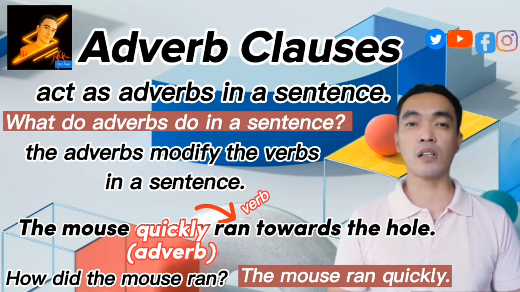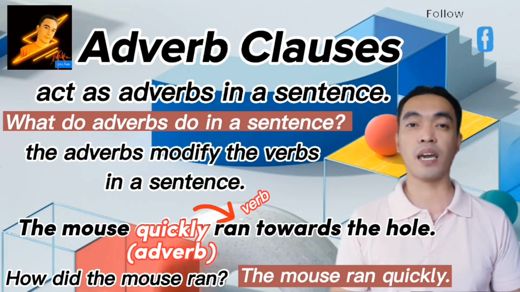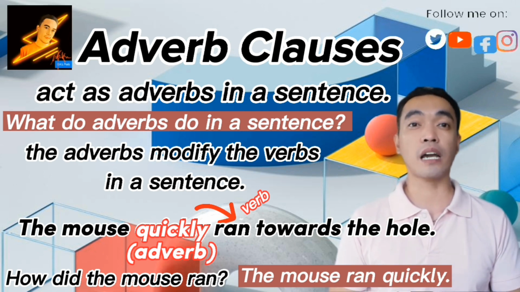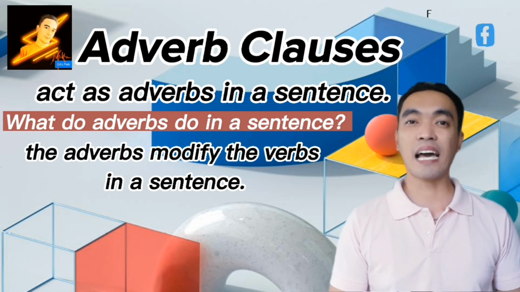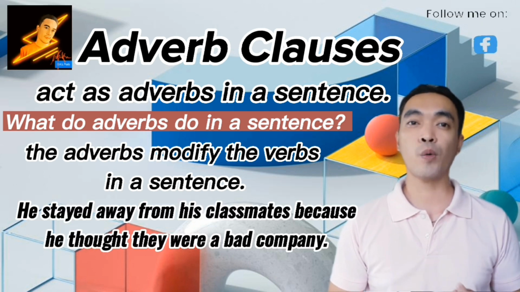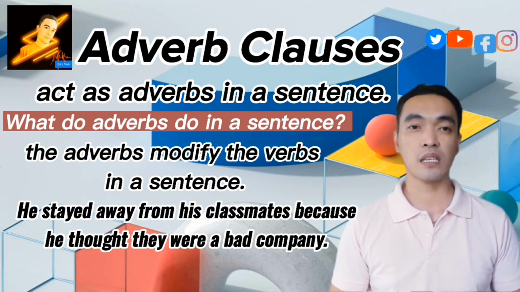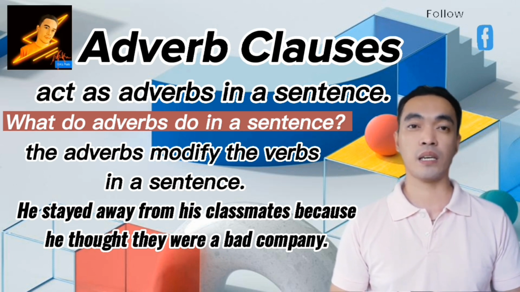Adverb clauses also perform the same function as adverbs. Okay? They modify or describe verbs in a sentence. Now let's have a look at examples. He stayed away from his classmates because he thought they were a bad company.